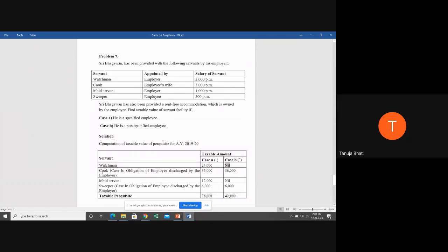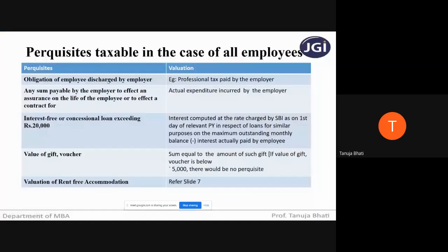Next, cook. Is the employer appointing the cook? No. Actually, the employee's wife is appointing the cook. So who has to bear the expenses? If the wife is appointing the cook, the wife has to bear the expenses, or the employee has to bear the expenses. But these expenses are borne by the employer. So see, students, the obligation of the employee is discharged by the employer.